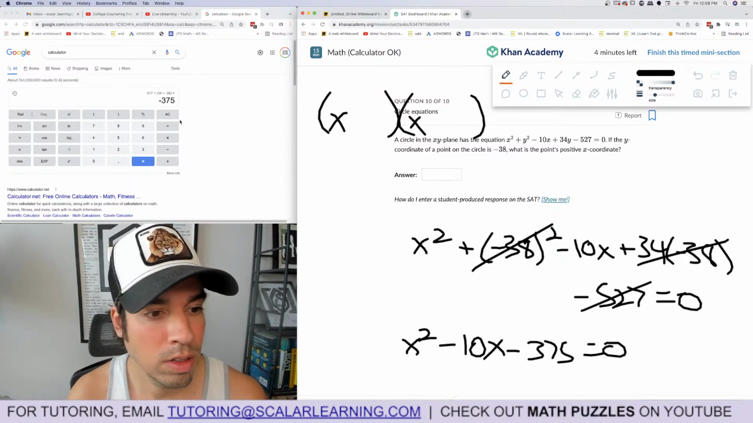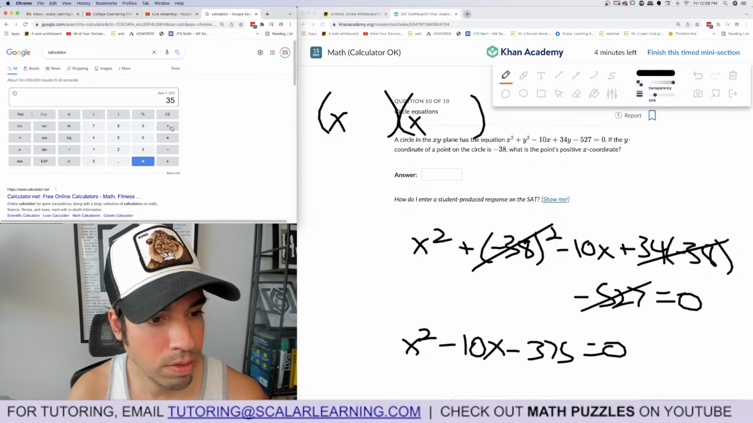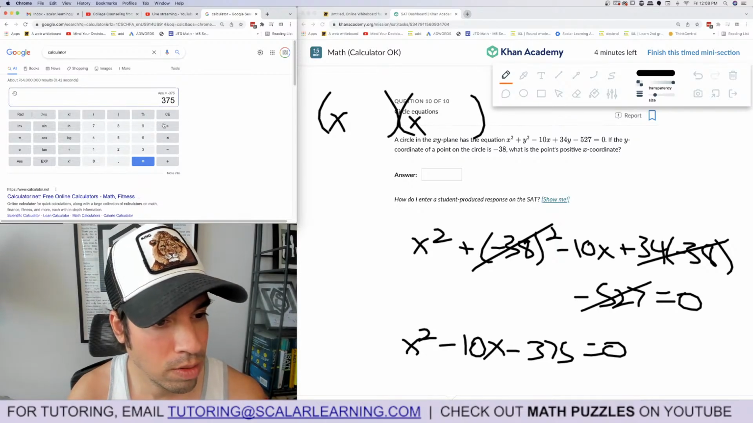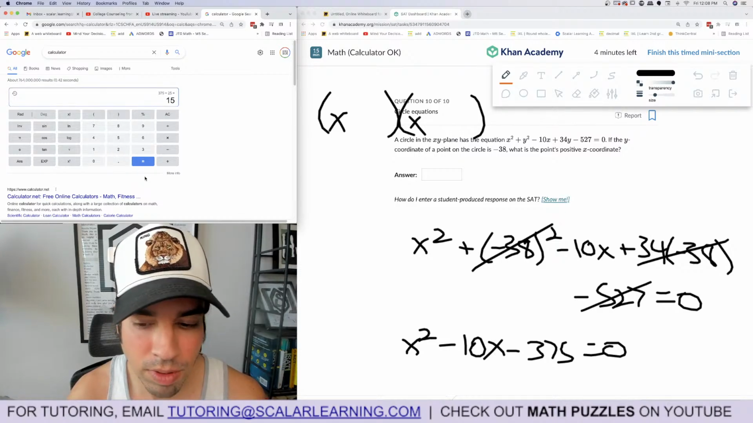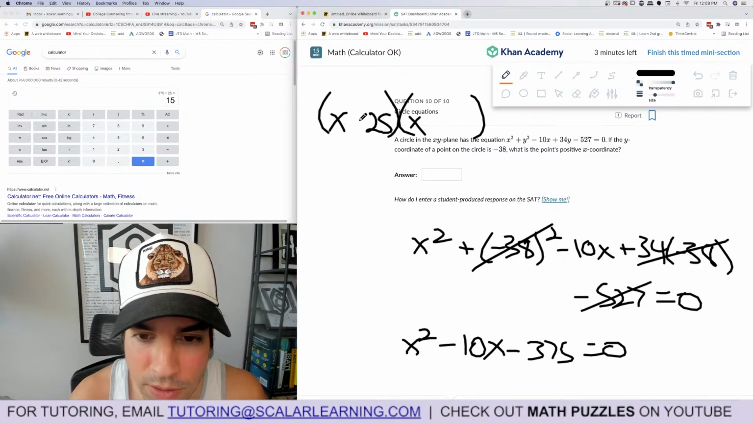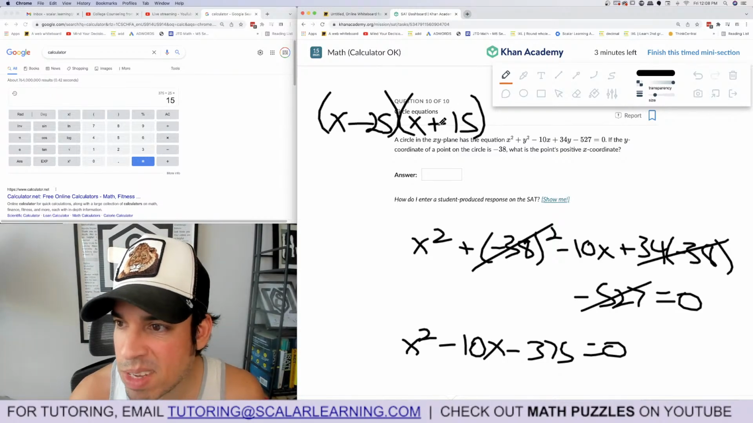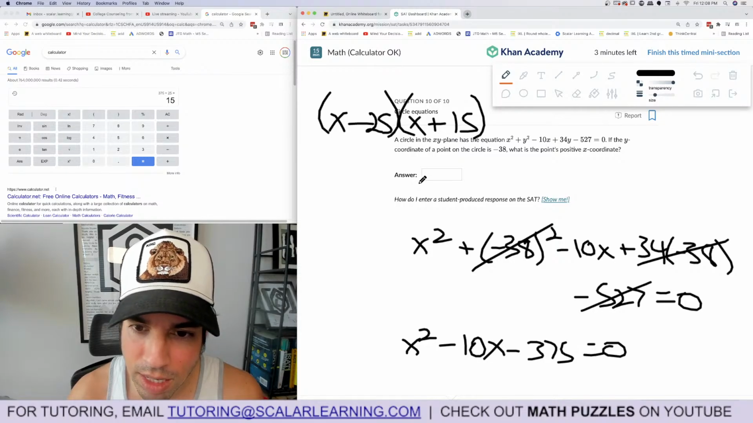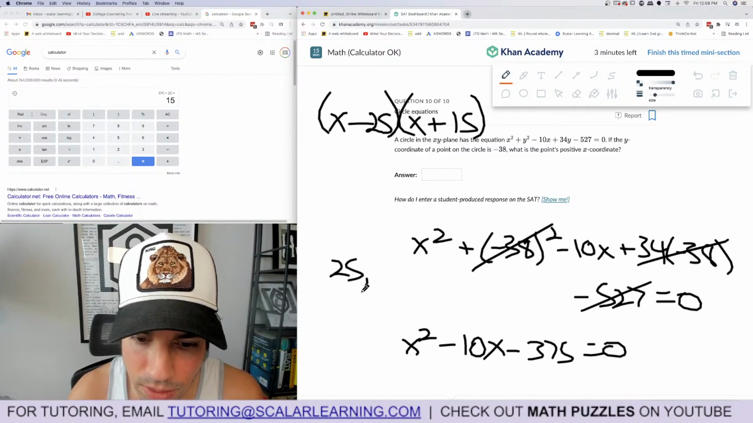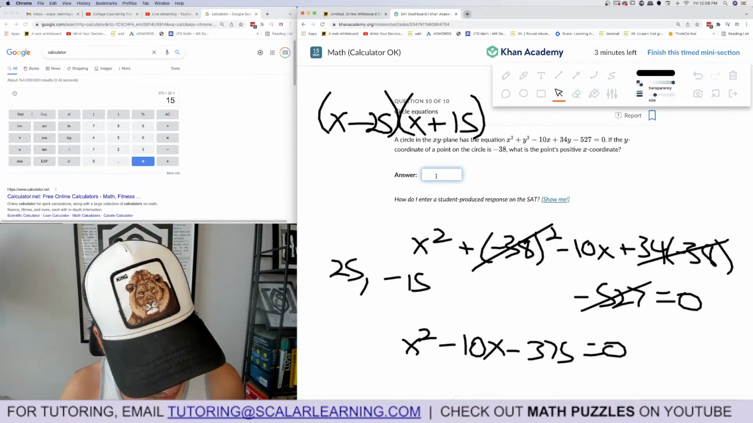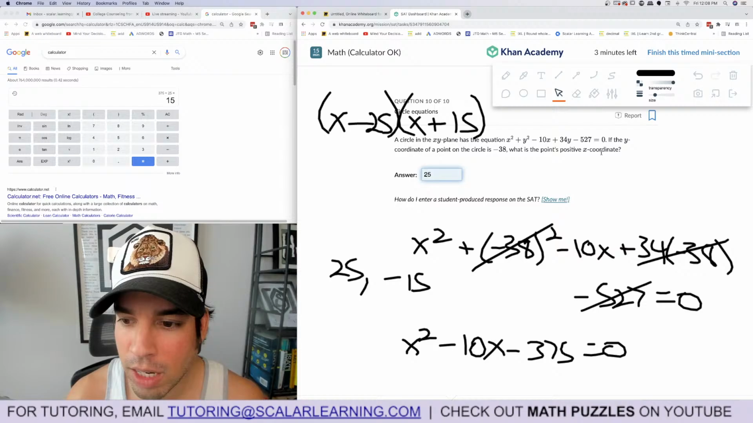Let's see. What's 375 divided by 5? Oh, I know, it is 75, right? 375 divided by 25 maybe. It's 15. There we go. 15 and 25, difference of 10. So 25 minus, plus 15, right? Because that would be negative 375, and then that would add to negative 10. So my solutions for x are 25 and negative 15, but we only answer the positive, so it's going to be positive 25.